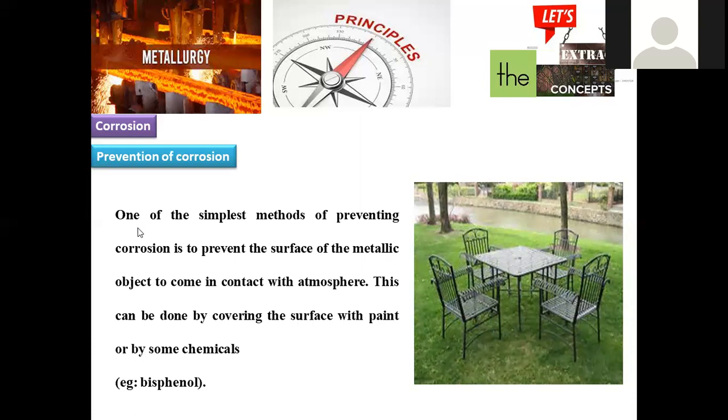So many methods are available in order to protect metal from corrosion. But the most familiarly applied one is this system, where you can see these articles which are protected by coating with another metal. Chemical treatment is also possible, that is called paint.